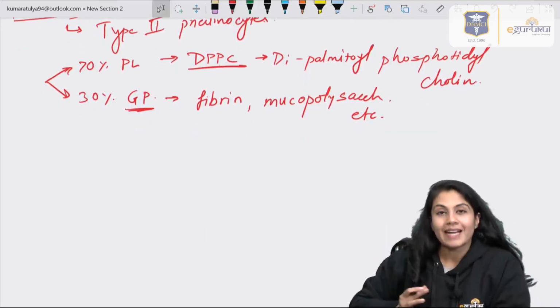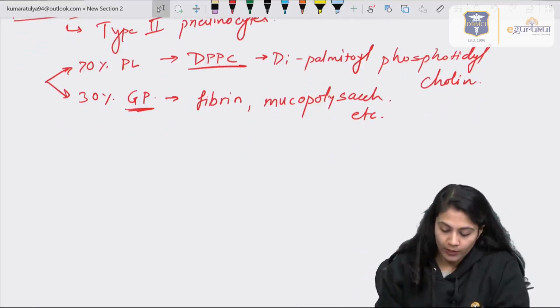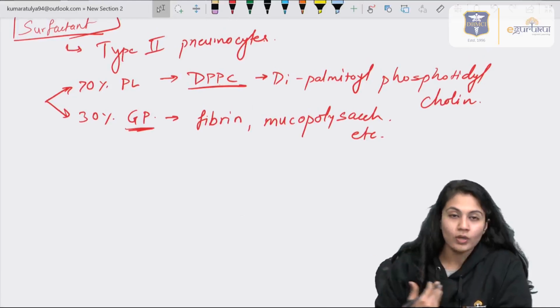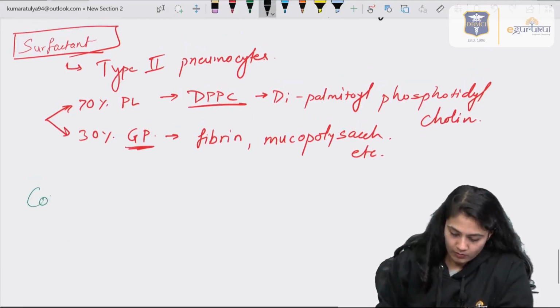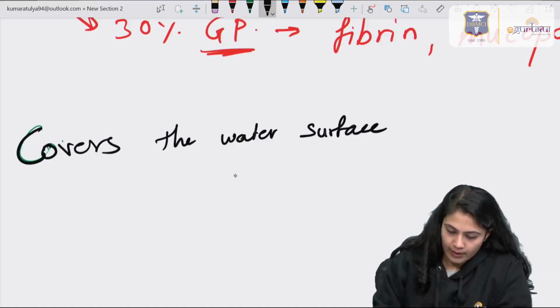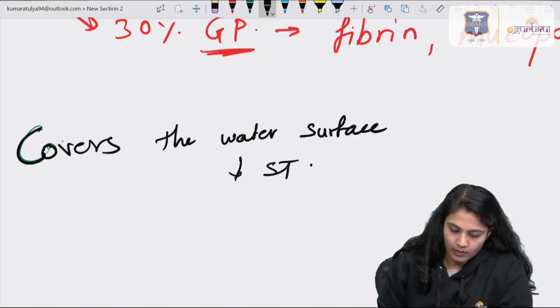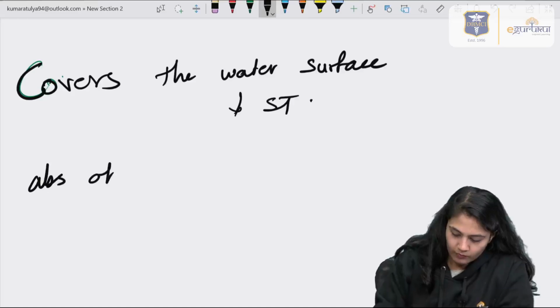Right? Now what is the mechanism through which it decreases the surface tension? It covers the layer of the air fluid interface, right? So this surfactant layer covers the water surface, and hence decreases the surface tension. What if there is an absence of surfactant, or decrease?